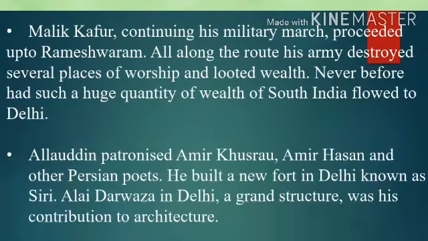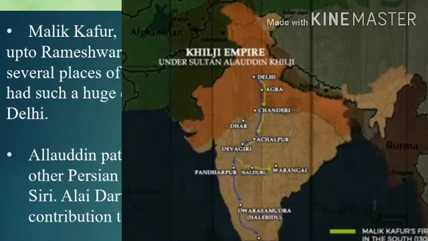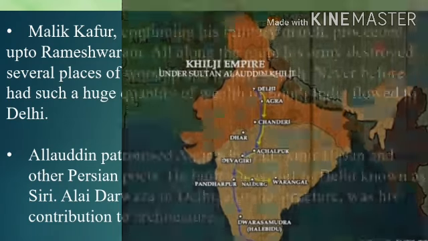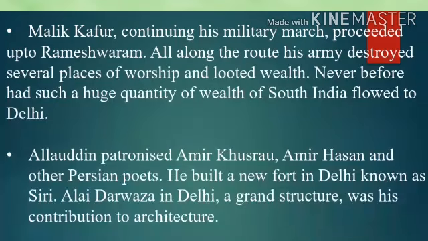Malik Kafur, continuing his military march, proceeded up to Rameshwaram. All along the route, his army destroyed several places of worship and looted wealth. Never before had such a huge quantity of wealth of South India flowed to Delhi. It means South India's wealth was flowing to North India, to Delhi.